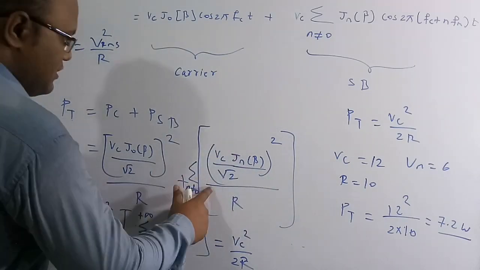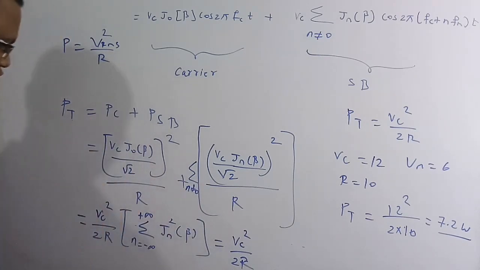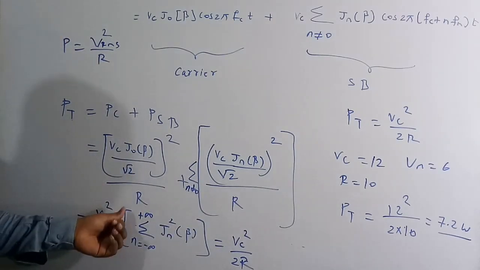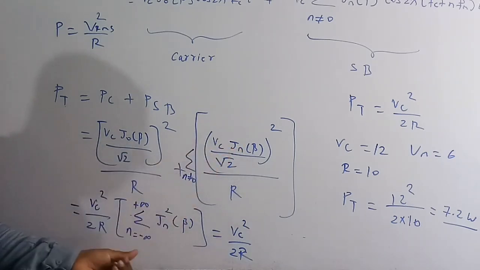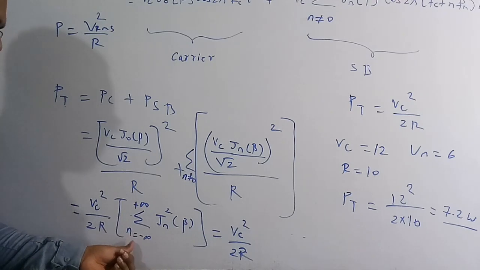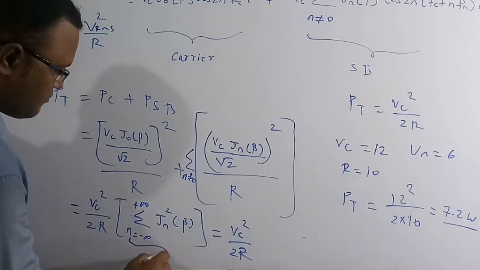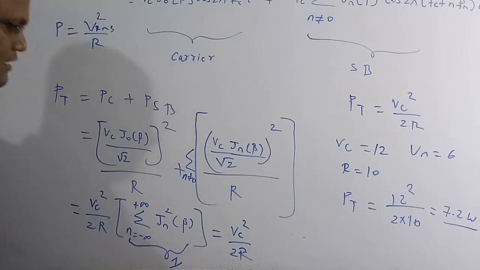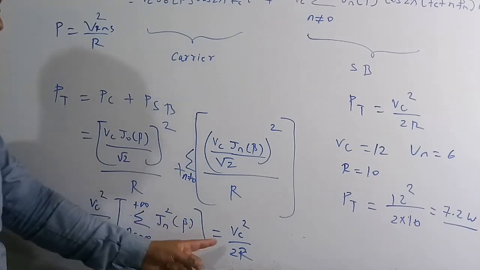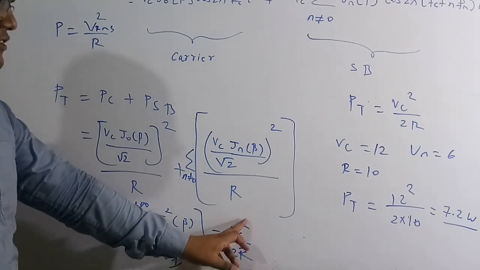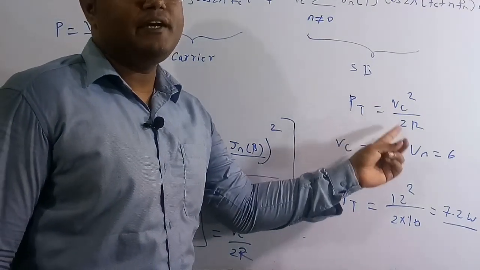If you look carefully at these two terms, the common term is Vc square by 2R. J naught of beta is also included, and except 0 everything is included. So finally we can write sigma n equal to minus infinity to plus infinity of Jn square of beta. This is nothing but 1. From the Bessel coefficients we know that sigma n equal to minus infinity to plus infinity of Jn square of beta is equal to 1. Therefore finally the power in the wideband signal is Vc square by 2R. So this is the formula: Pt is equal to Vc square by 2R.